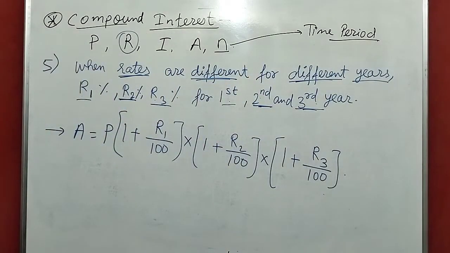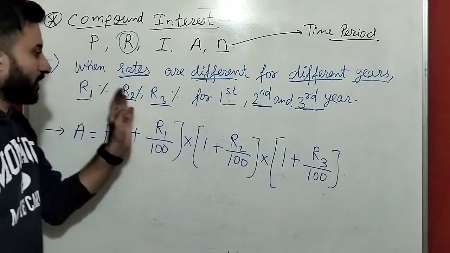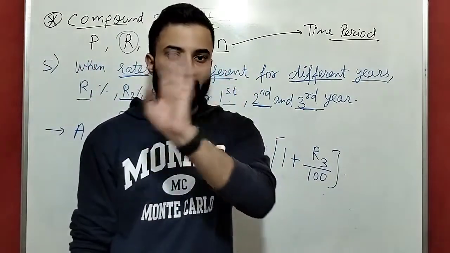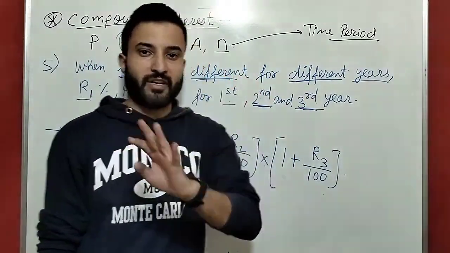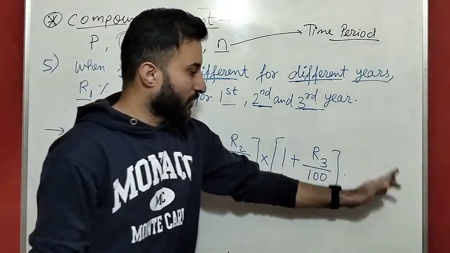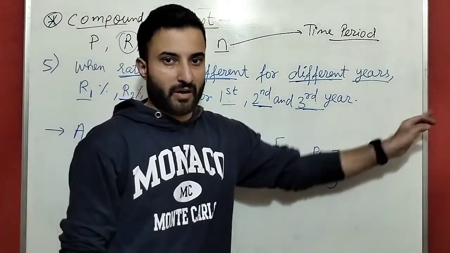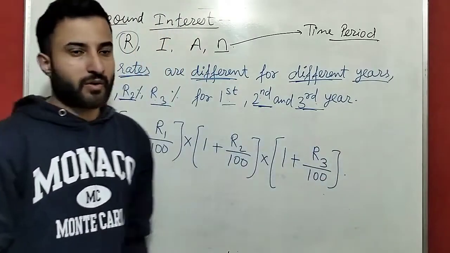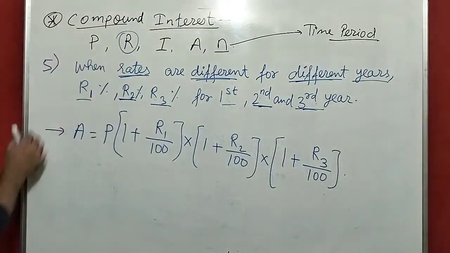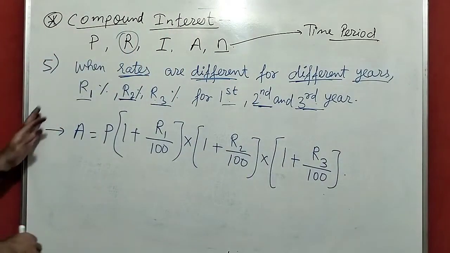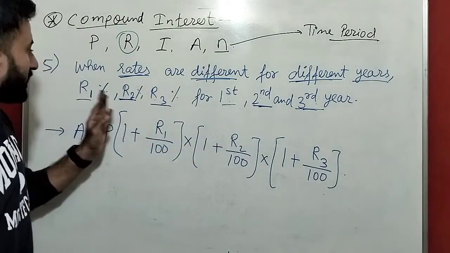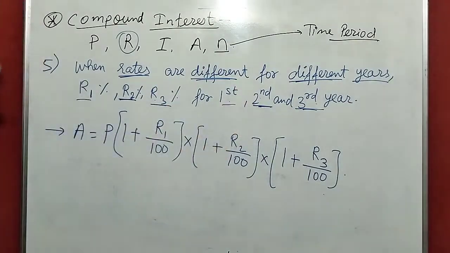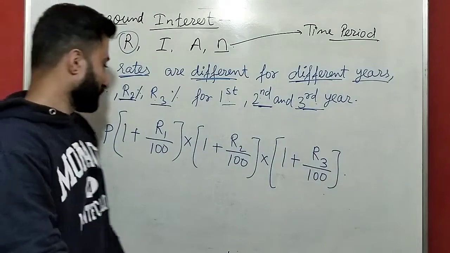So guys, if suppose it is R1, R2, R3, R4 for 4 different years, then it will become 1 plus R4 by 100, 1 plus R5 by 100, like that. Okay, so this is very important. When rates are different for different years, so different rates of interest are given for different years, this is the formula.